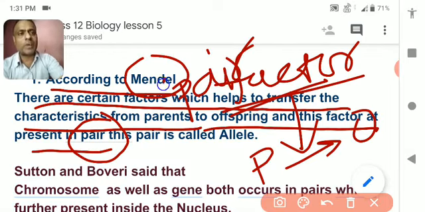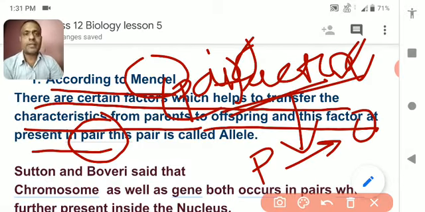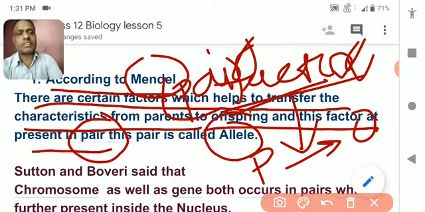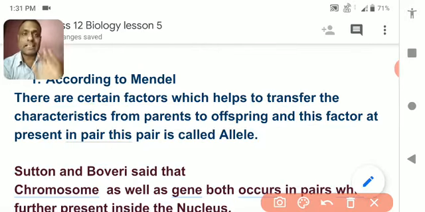Later it was found that the factor told by Mendel is actually the gene, and genes are present in pairs, and the pair of genes is called an allele. It was discovered later.